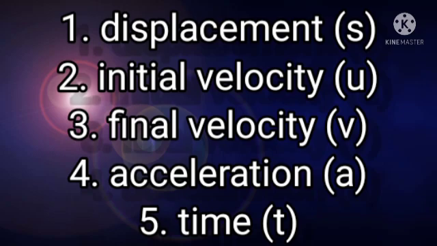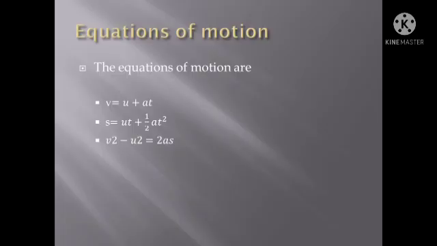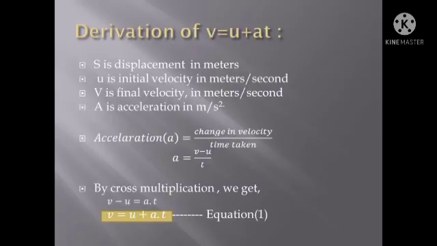Displacement s, initial velocity u, final velocity v, acceleration a, and time t. Equations of motion: v is equal to u plus at, s is equal to ut plus half at square, v square minus u square is equal to 2as. These equations are also called kinematic equations.